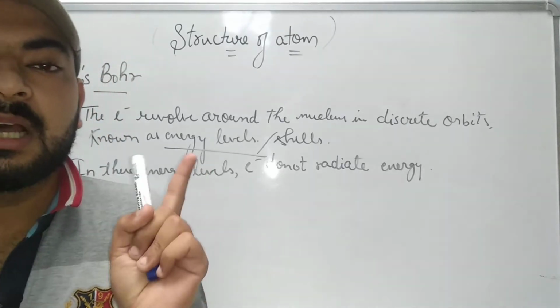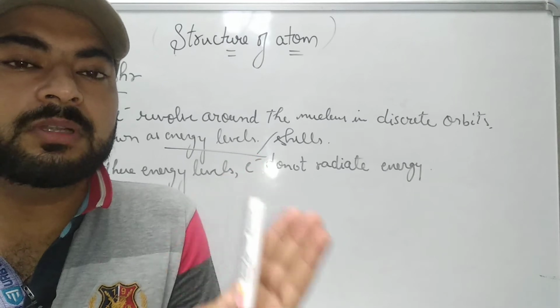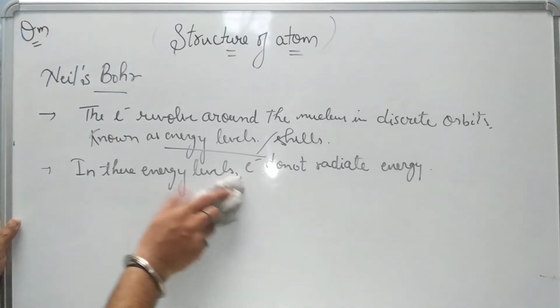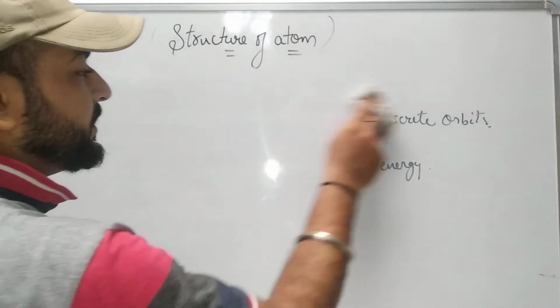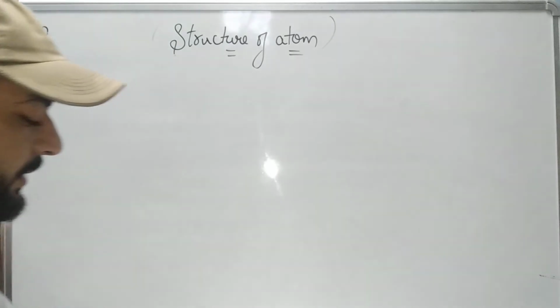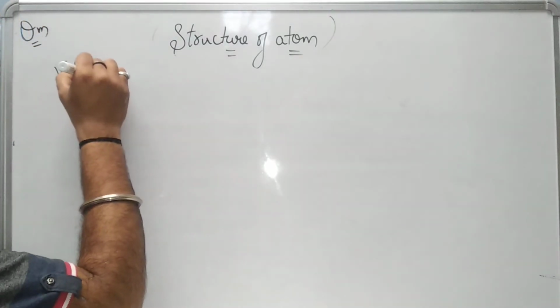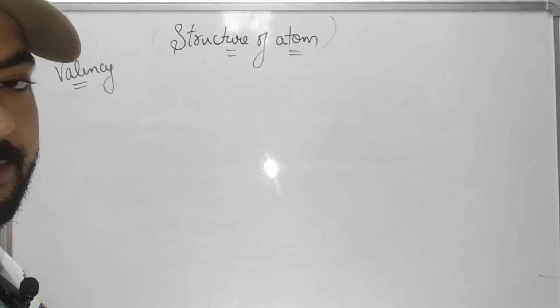We have discussed Thomson's model, we have discussed Rutherford's model, and we have discussed the Niels Bohr model of atom. Now, further in this chapter, we have to discuss valency, the valency of elements in the periodic table. So let us see how to find out the valency. Let me tell you a very easy method for this.